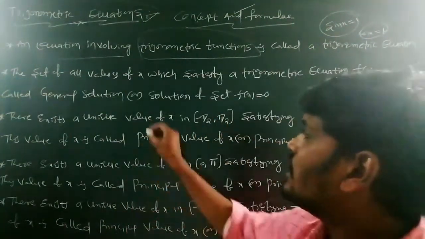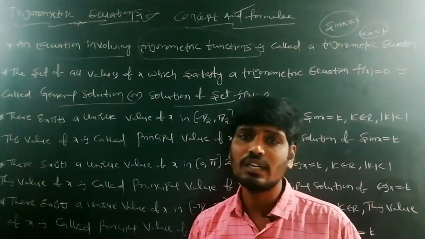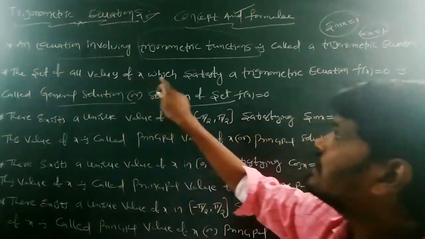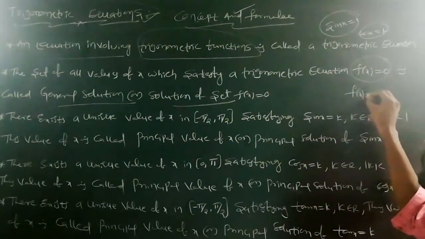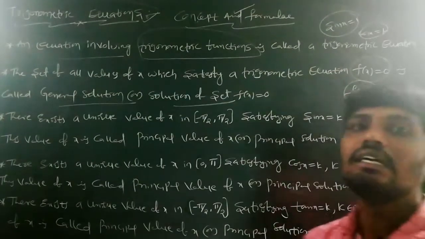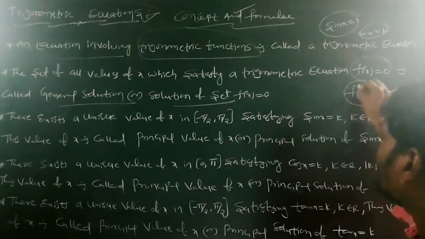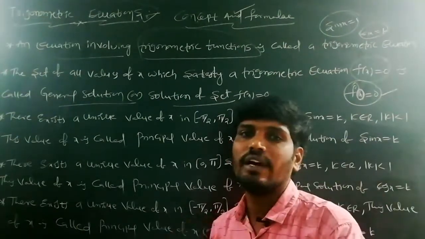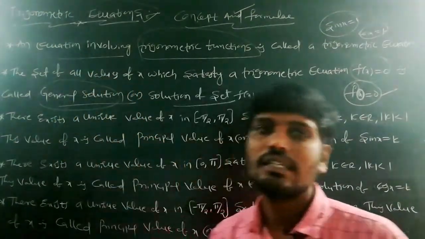After that, what is the general solution and solution set? The set of all values of x which satisfy a trigonometric equation f of x equal to 0. In this trigonometric equation, you can substitute any value in place of x, and the value of x that satisfies the equation is called a general solution or